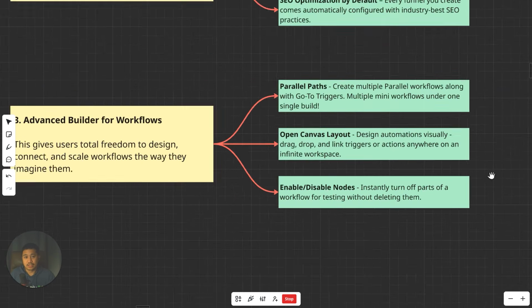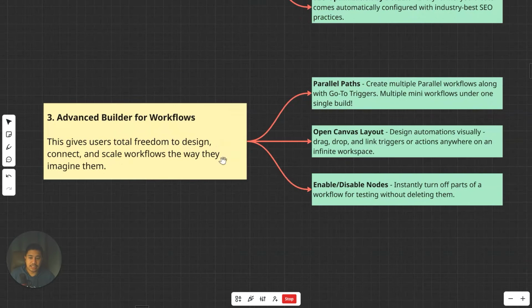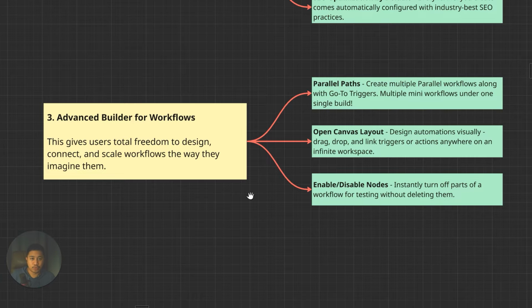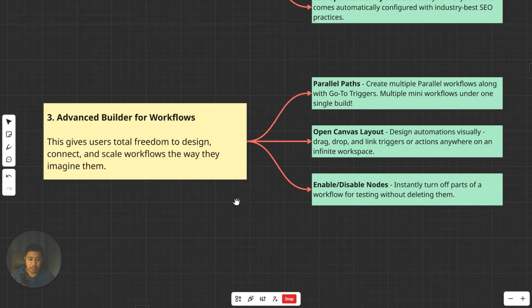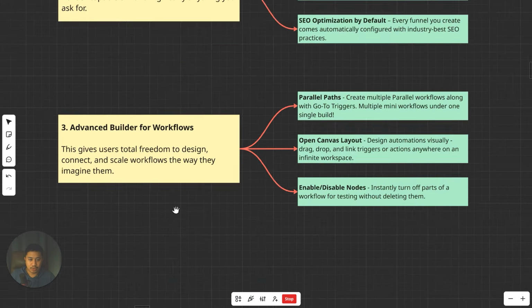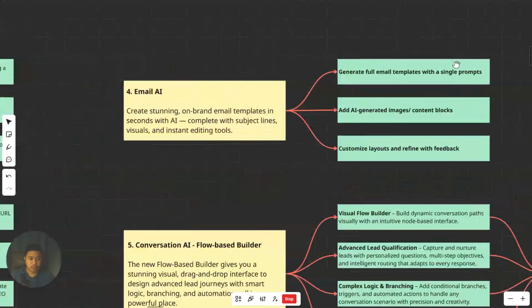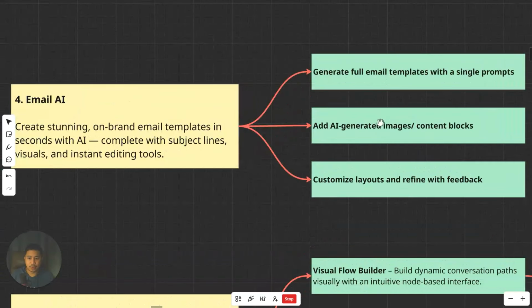This makes stuff easier. I'm going to be creating a separate video for this one, showcasing the new features about the advanced builder for workflows on GoHighLevel, because there's just a lot to uncover in this one. But anyway, that will be for a separate video. Let's now move on to number 4, email AI. We'll make this a quick one.